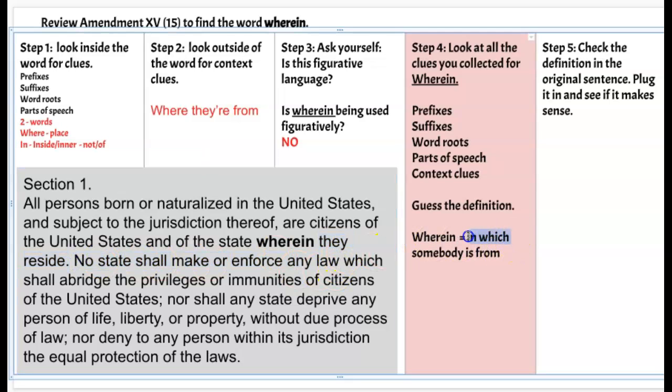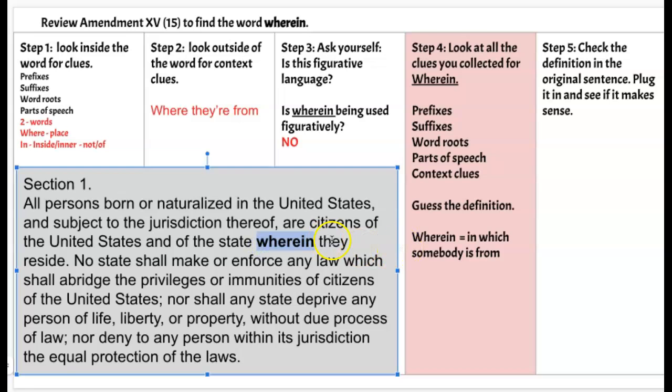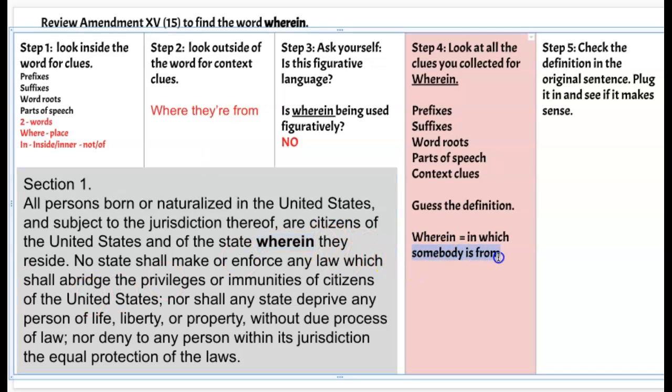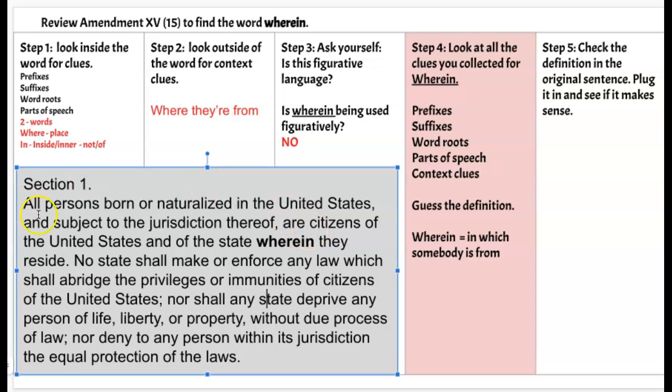But I'm going to go ahead and use the word, so in step 5, it says check the definition with the original sentence and plug it in to see if it makes sense. So I'm going to use the words in which to replace wherein, because they reside would mean the next part of my definition. So let's check that out. All persons born in the United States and jurisdiction thereof are citizens of the United States and of the state in which they reside, in which they're from. So I think that is a good fit. And it does make sense.